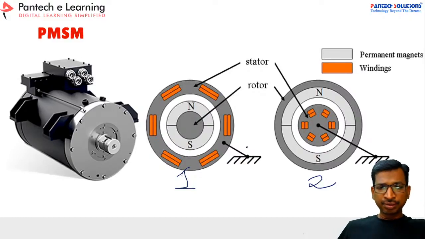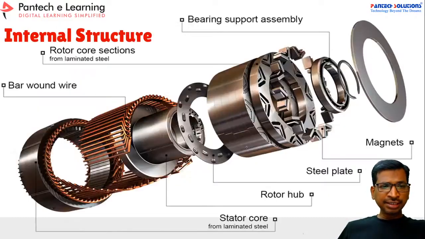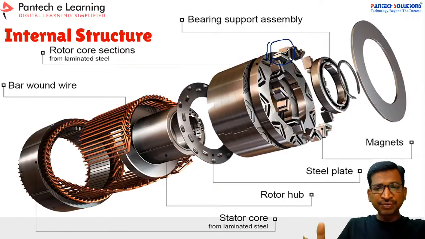Now the internal structure of the motor. Here these are the stator coils, and the rotor will be a permanent magnet, generally a neodymium magnet. Neodymium magnets have high magnetic power, so that's why people are using them. Based on the magnetic material placement, we can further classify into various types.